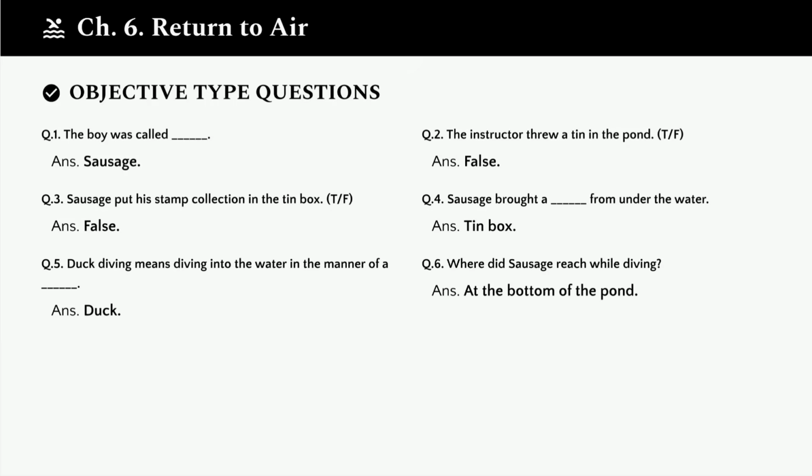Question 5. Duck diving means diving into the water in the manner of a blank. The answer is duck. Duck diving mimics the diving motion of a duck. Question 6. Where did sausage reach while diving? The answer is at the bottom of the pond. He managed to dive all the way to the bottom.